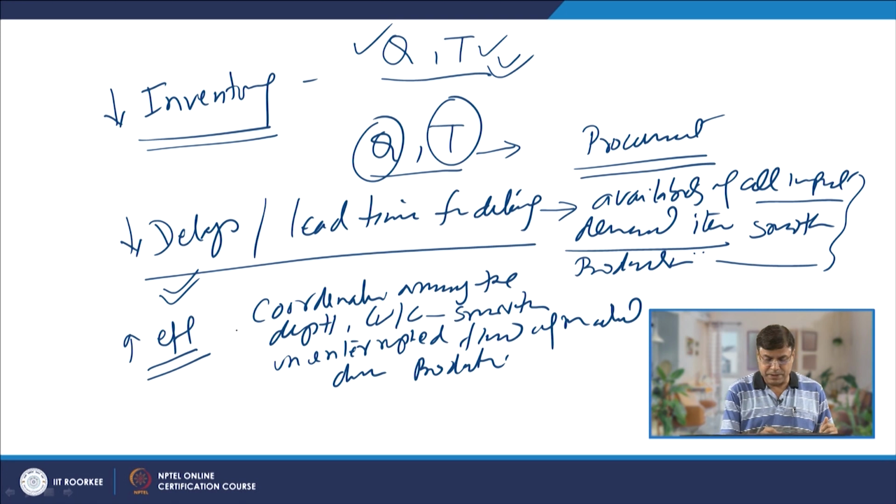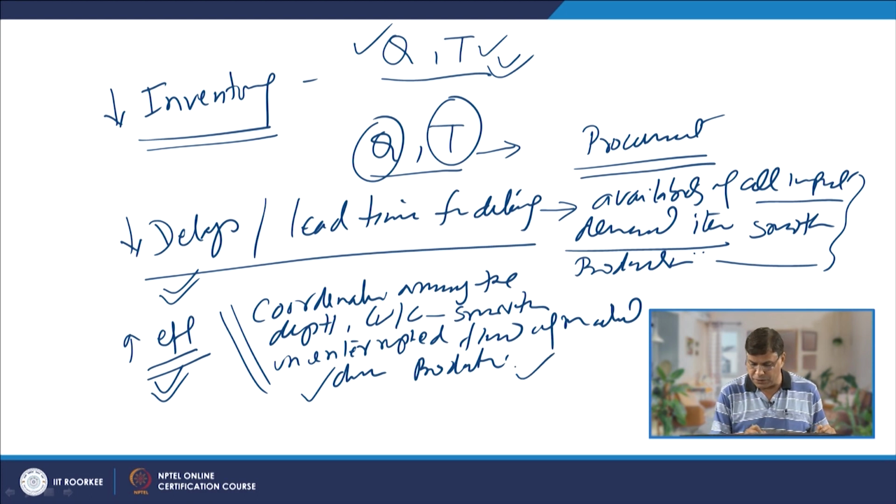And when it happens, we find that the output of the production system is enhanced, and that in turn helps in increasing the efficiency of the production system. So, these are the three benefits which are realized. It helps in reducing the delays, having the smooth flow of the material through the production lines, and these two factors in turn will help in increasing the efficiency of the production system.